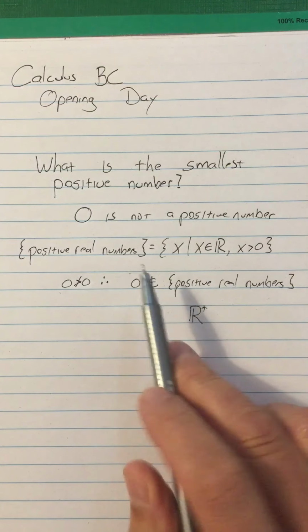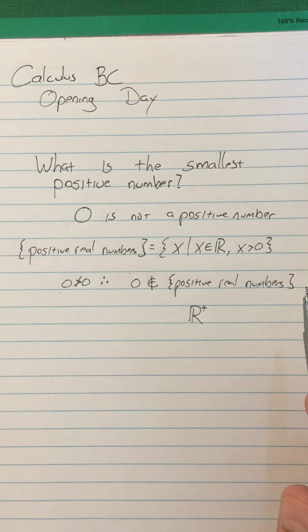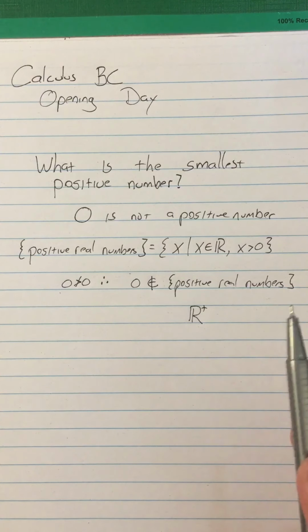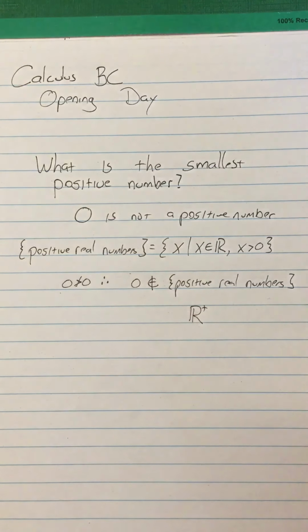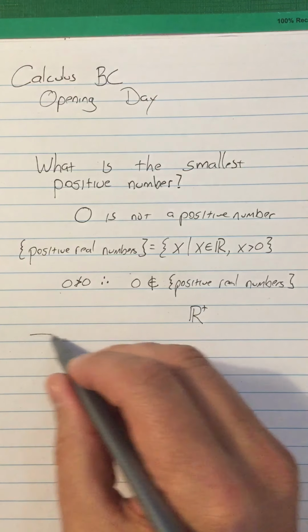All right, so 0 is not it. 0 is not the smallest positive number because it's not a positive number. If you put down 0 as your answer to this, I would like you to stop the video and think some more, and then come back when you have a different answer, because it's not 0.